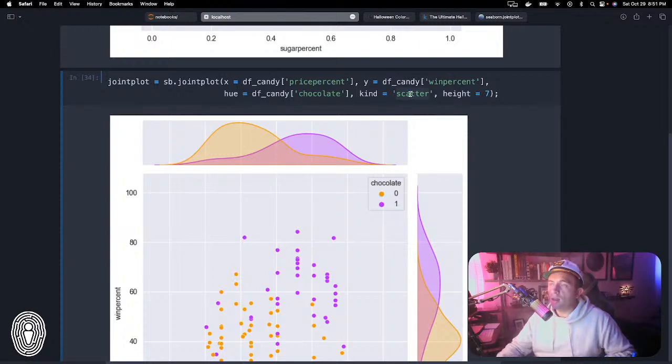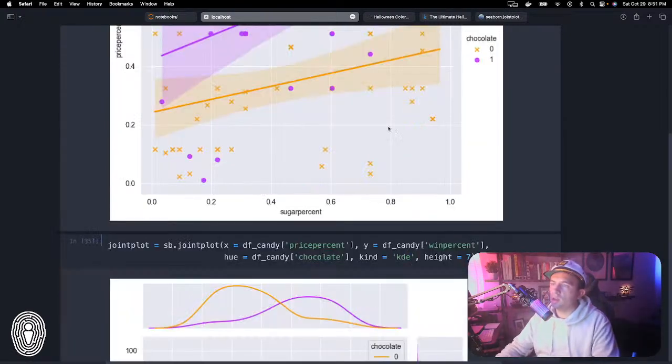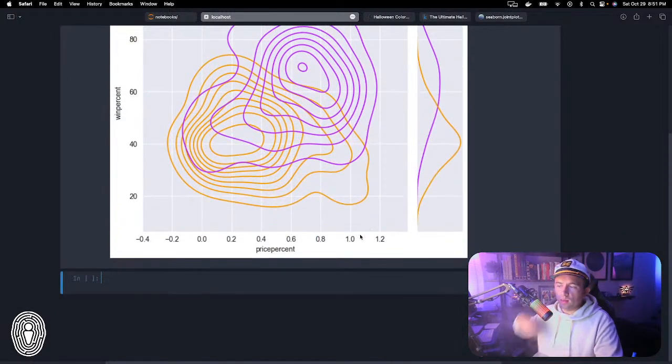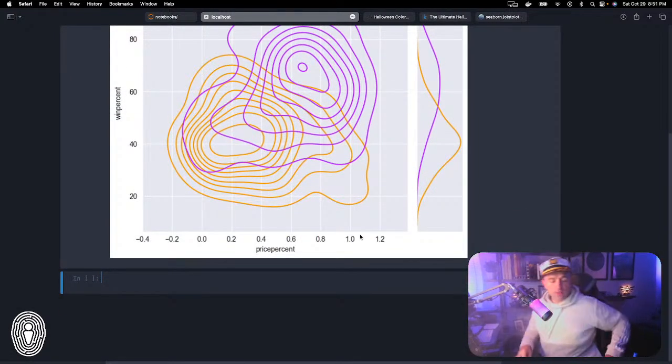So I'm going to go back to KDE. I just thought this was really cool looking, like when you think about a topographical map and what these things look like. So, fun stuff. All right, so now let's go ahead and start to move into our final visualization here.